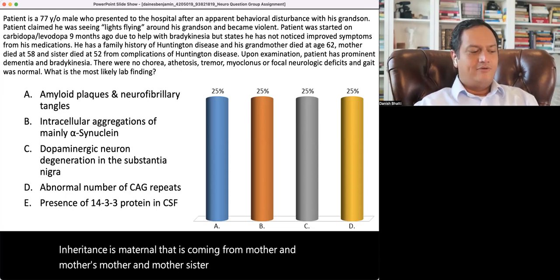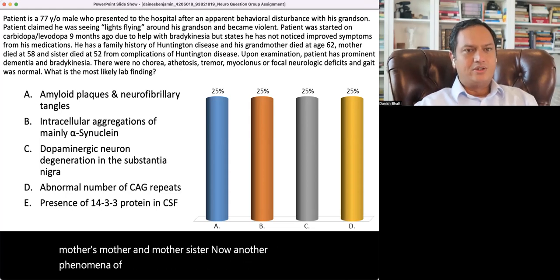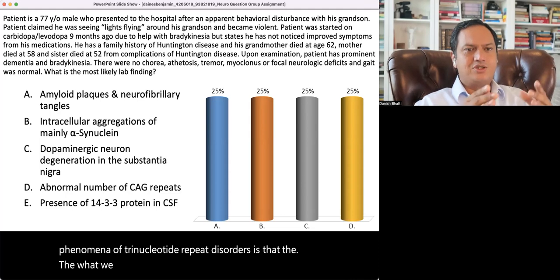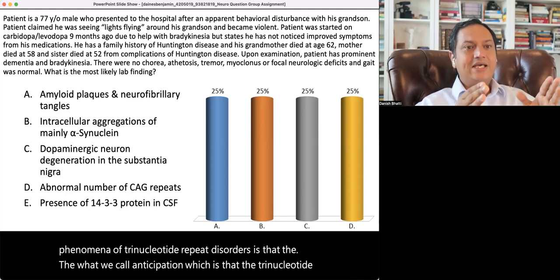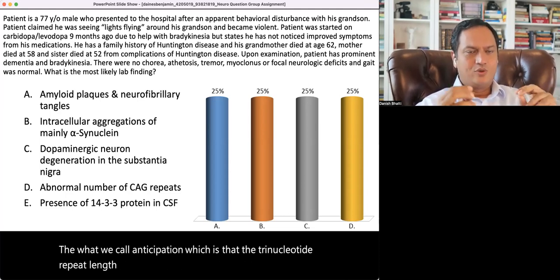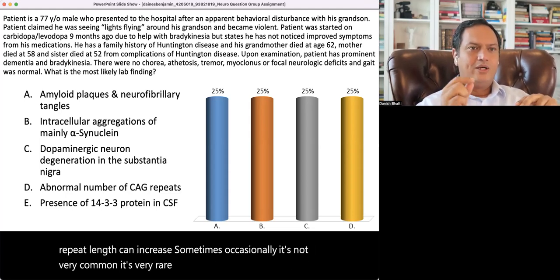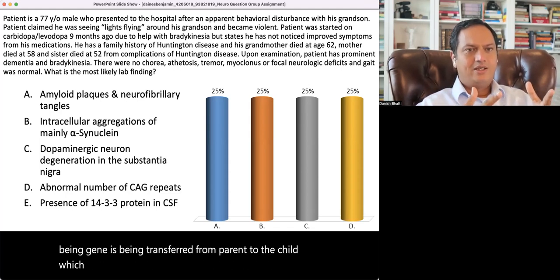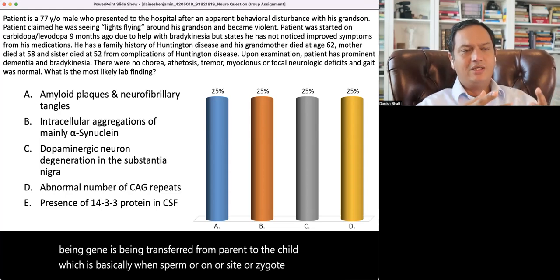Now, another phenomenon of trinucleotide repeat disorders is what we call anticipation, which is that the trinucleotide repeat length can increase sometimes, occasionally. It's not very common, it's very rare, but it does happen when the gene is being transferred from parent to child, which is basically when sperm or an oocyte or zygote is being formed.